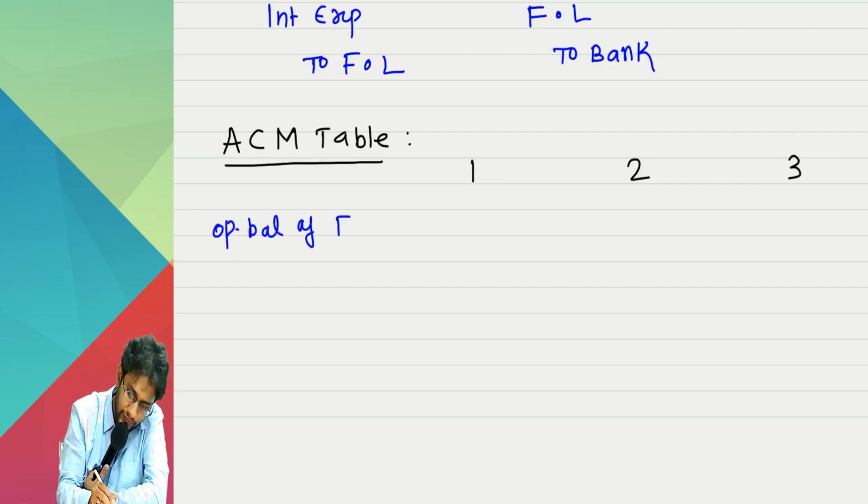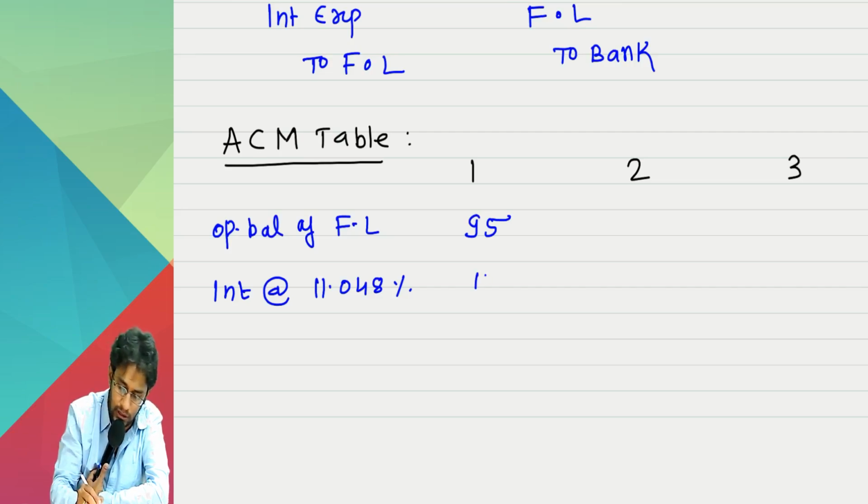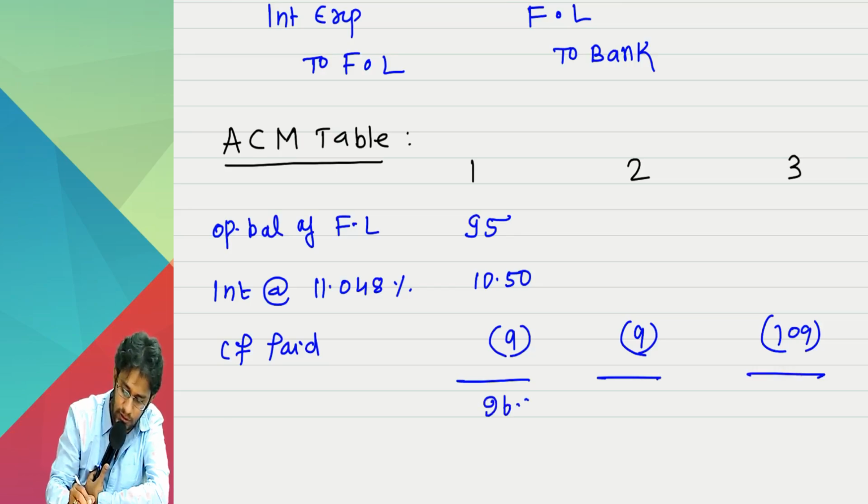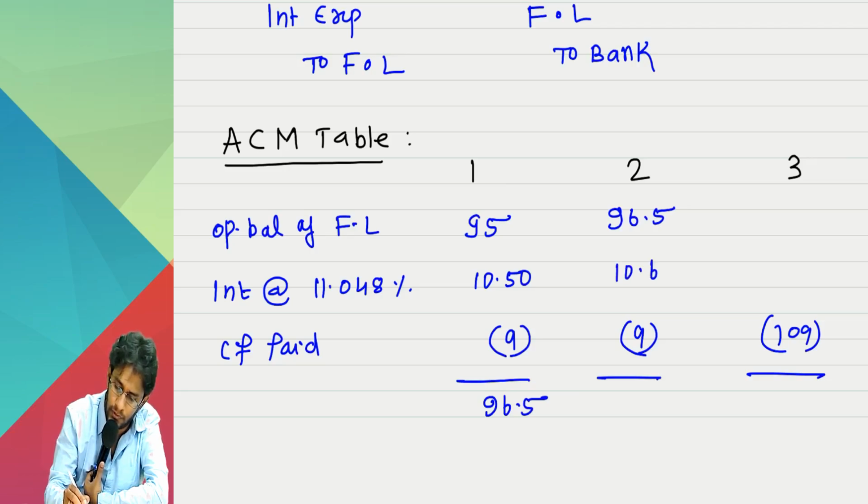Opening balance of financial liability. How much is that? 95. Add interest at the rate of 11.048%. You can tell me the numbers please. 10.5. Contractual cash flow paid: 9, 9, 109. This can't change. Closing balance 96.5. Can I touch this number? 96.5, then 0.16, 98.16. This was 10.84. And this number should be 0.